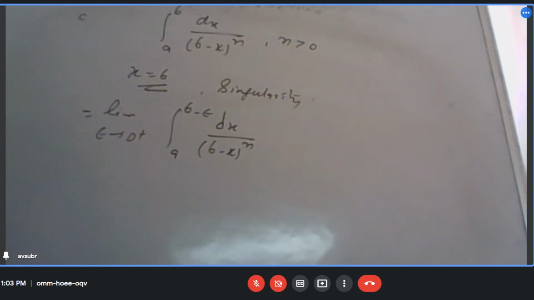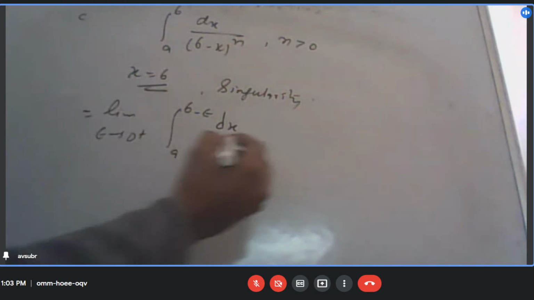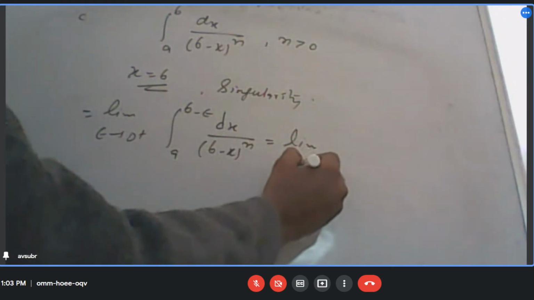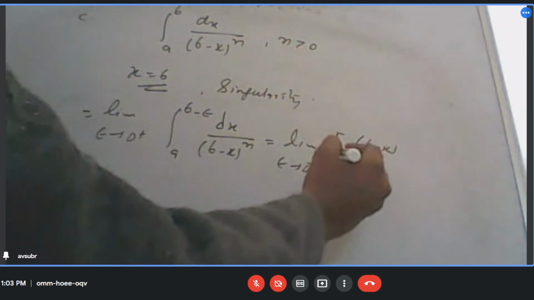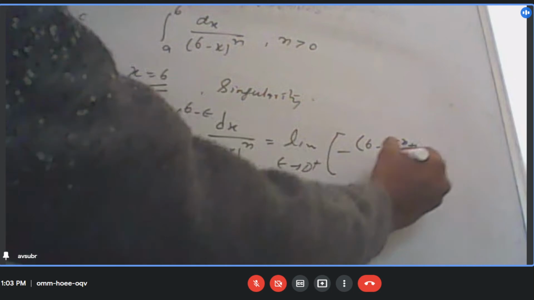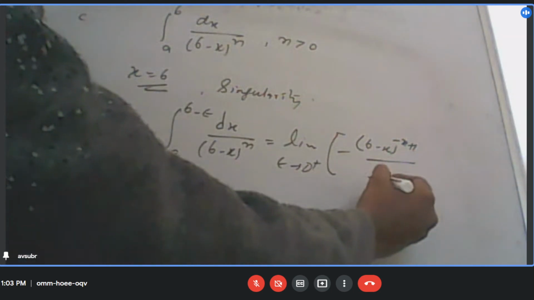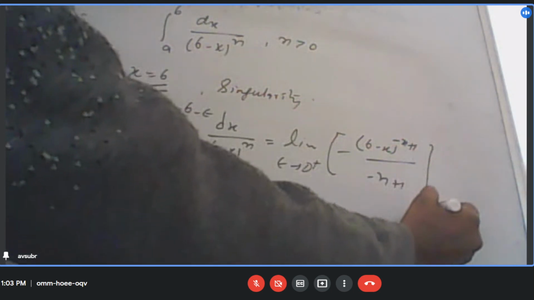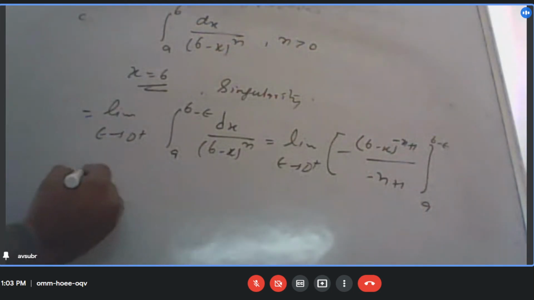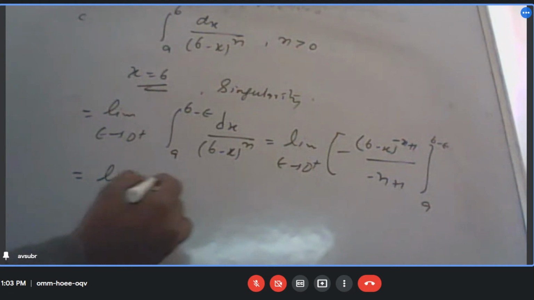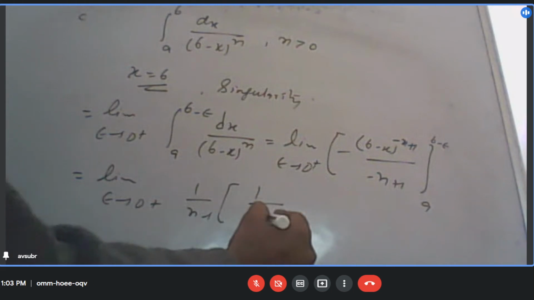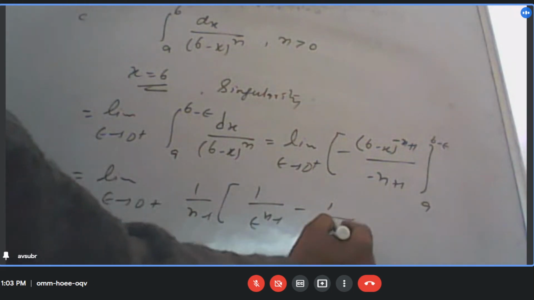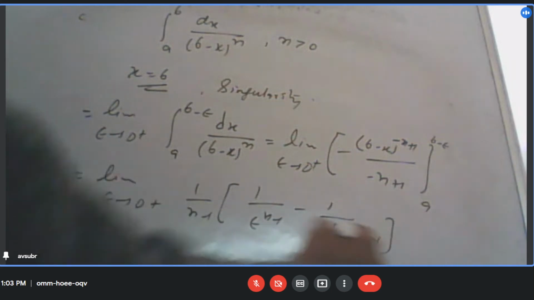So what will we get then? I can write the limit as epsilon tends to 0 of minus b minus x to the power minus n plus 1 by minus n plus 1, evaluated from a to b minus epsilon, which gives 1 by n minus 1 times 1 by epsilon to the power n minus 1 minus 1 by b minus a to the power n minus 1.